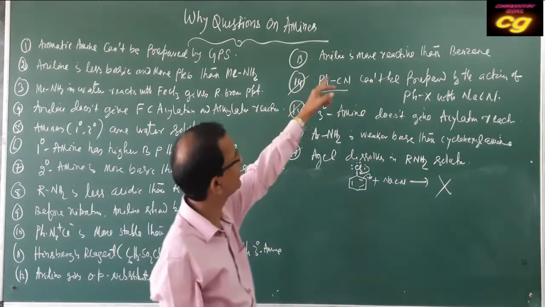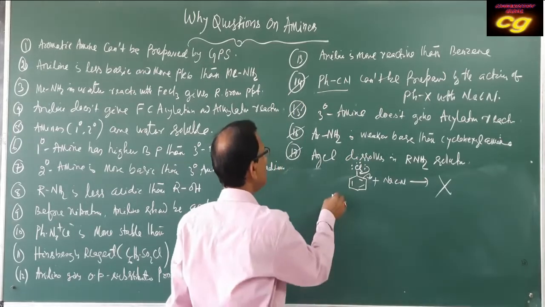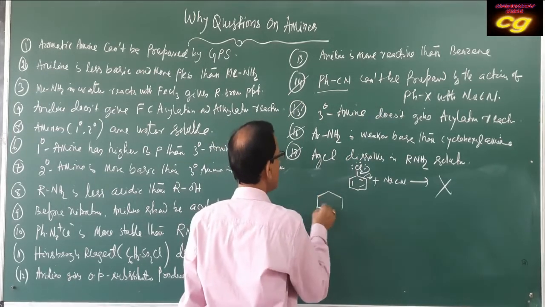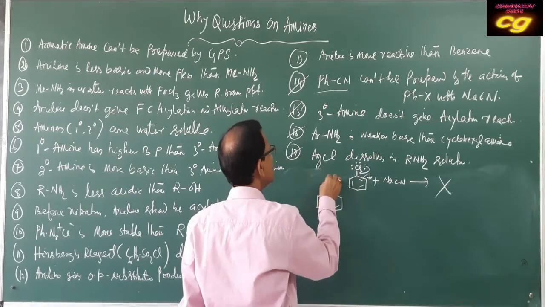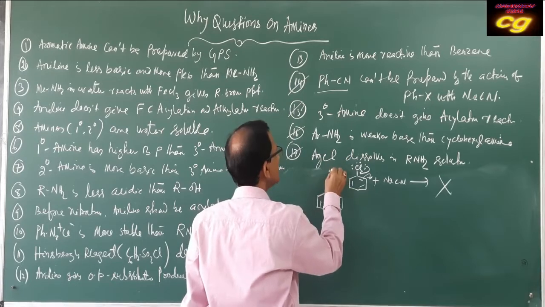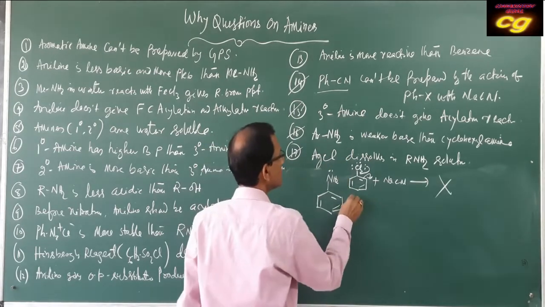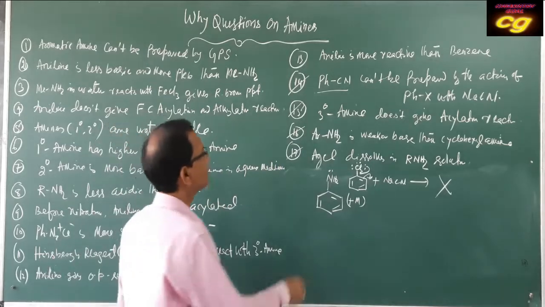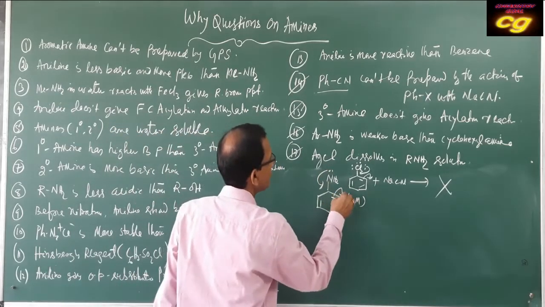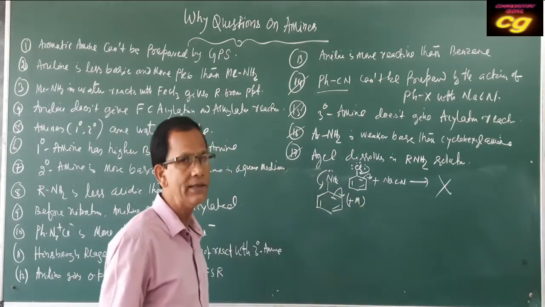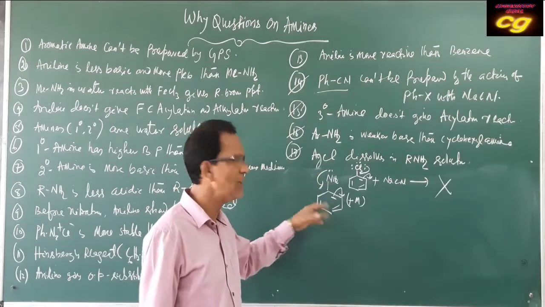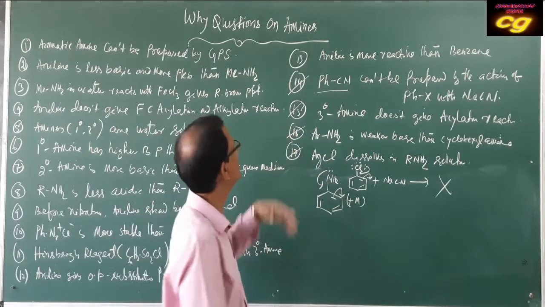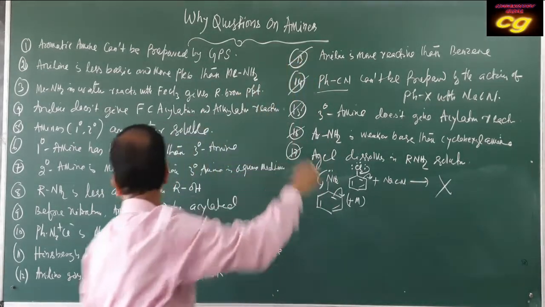Aniline is more reactive than benzene because, as we already know, aniline has resonance, the +M or +R effect. Due to the +M or +R effect, the electron density in the ring increases. As the electron density in the ring increases, it is more reactive than benzene. This is the answer. Okay.